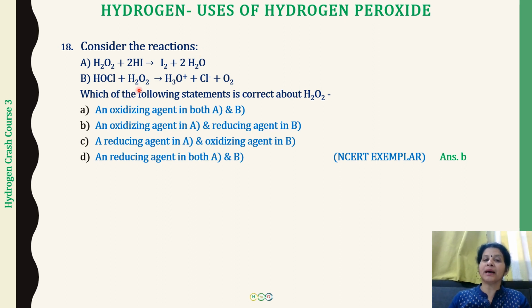In the second part, it is H2O2 to oxygen. So again, it is -1 to 0. -1 to 0 means H2O2 is getting oxidized because the oxidation number is increasing, therefore this is acting as a reducing agent. So for H2O2 to water, it is going to act as an oxidizing agent. H2O2 to oxygen, it is going to act as a reducing agent. So the correct option is going to be B option.